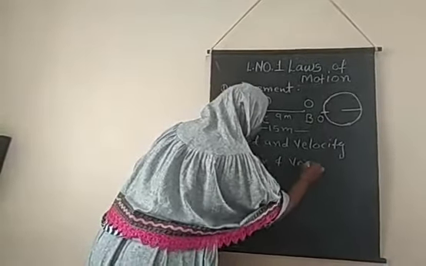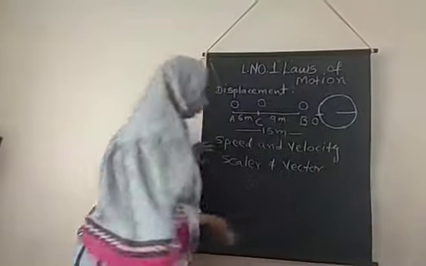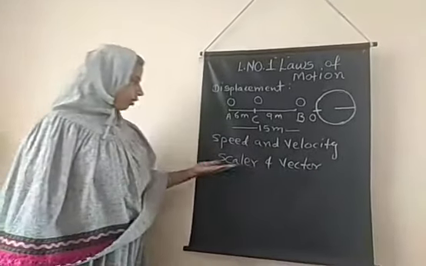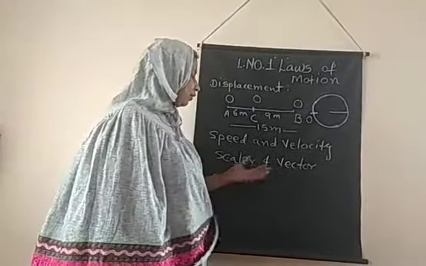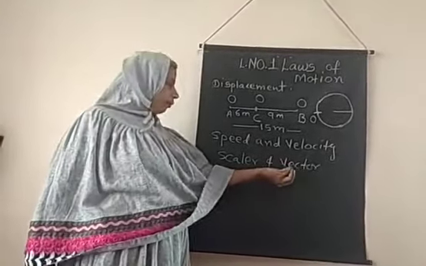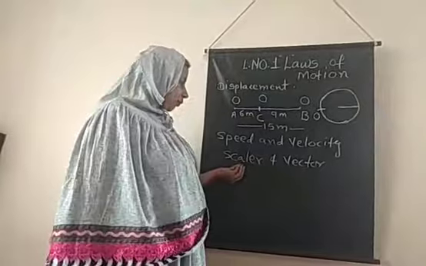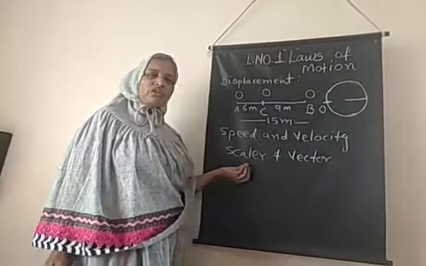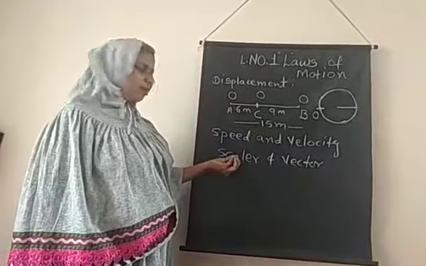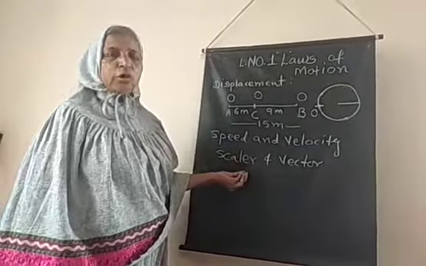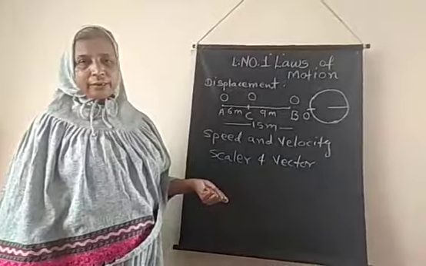Scalar and vector. What is scalar and what is vector? Scalars and vectors are fundamental properties which denote whether the given quantity has only magnitude or whether direction is also required.